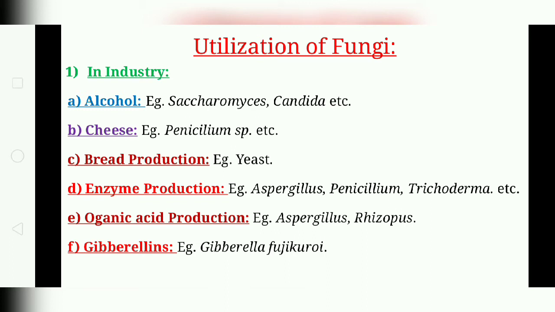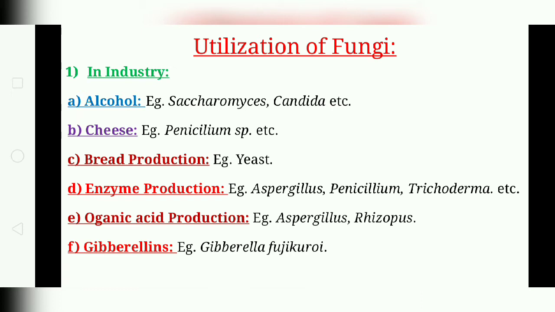Other examples are proteases from Aspergillus oryzae, then Aspergillus flavus, then pectinase from Aspergillus niger and Aspergillus wentii, then lipase enzymes from species of Aspergillus, then cellulase from again Aspergillus niger, Penicillium and Fusarium, and chitinase from Trichoderma. So these are the enzymes, and various other fungi have been used for enzyme production.